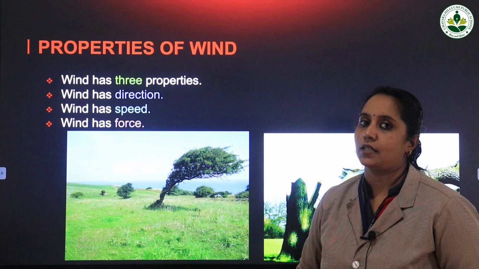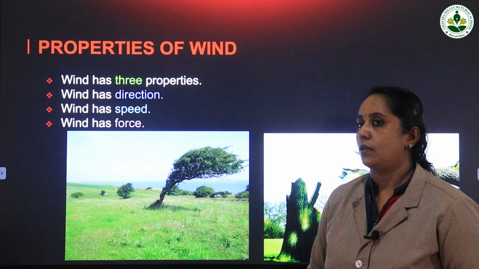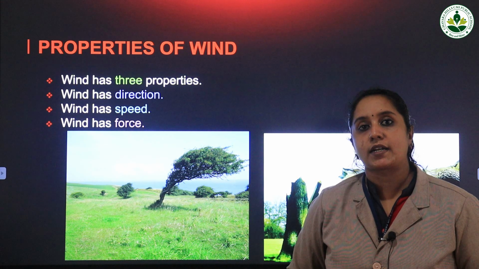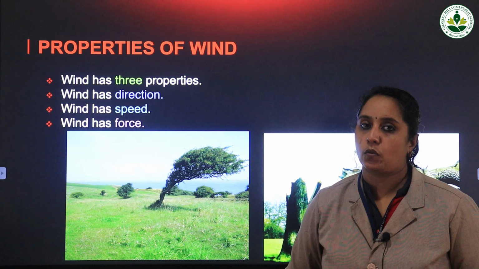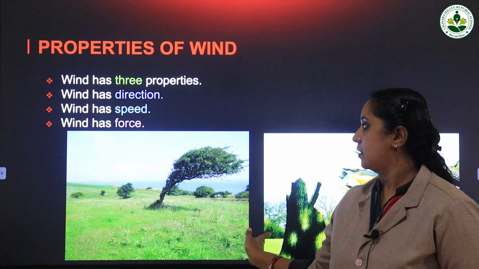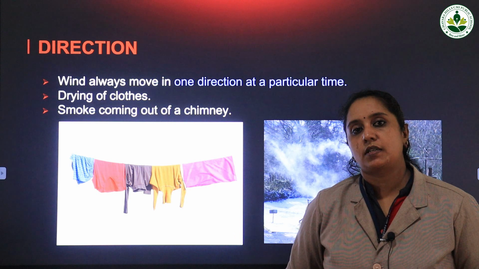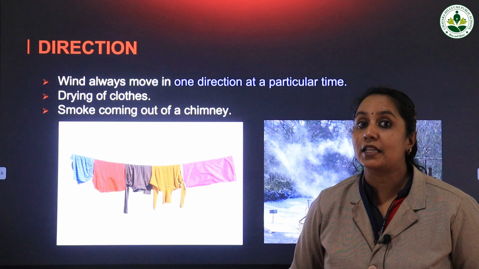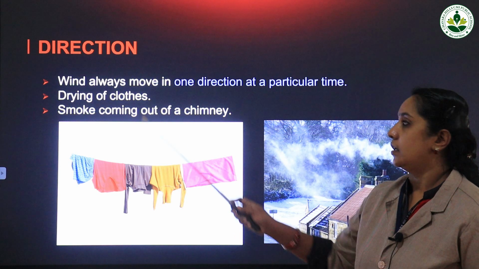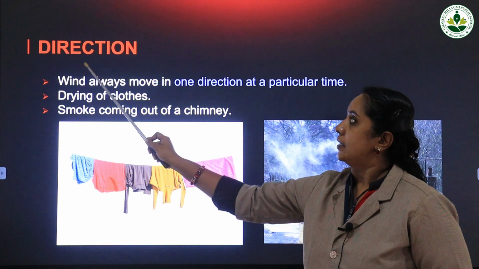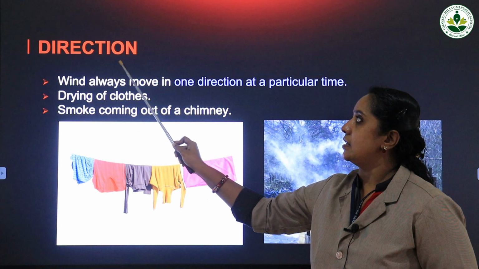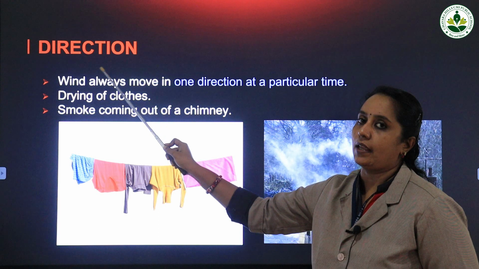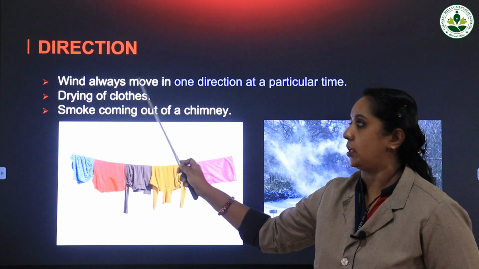We will see it in detail in the coming slides. Let me ask you one question. What is wind? Moving air is known as wind. How many properties does wind have? It has three properties. Now, what is written here? D-I-R-E-C-T-I-O-N, direction.